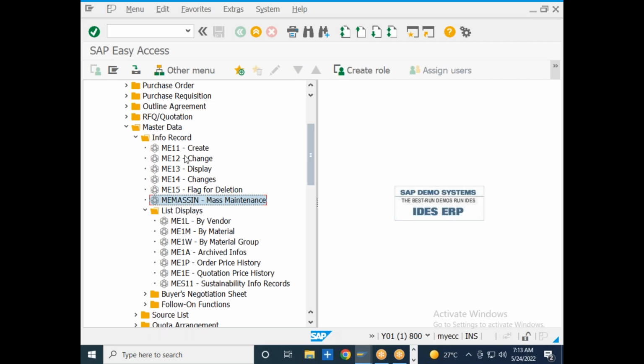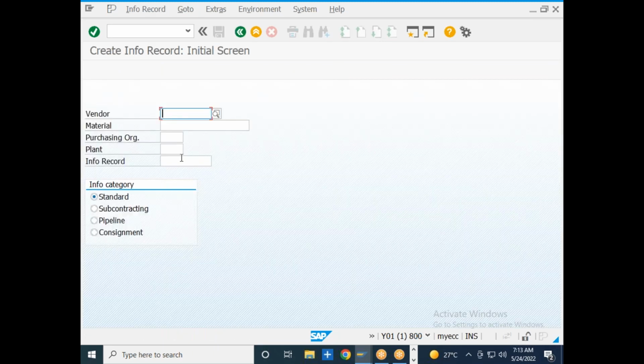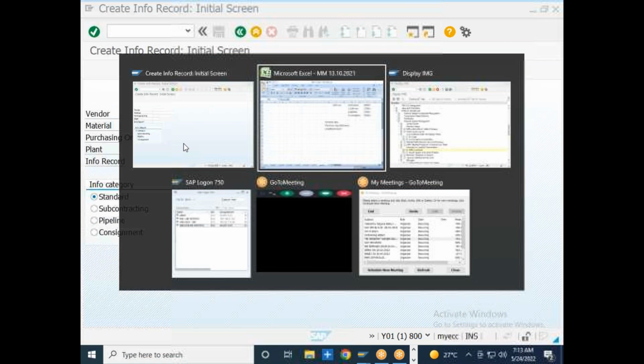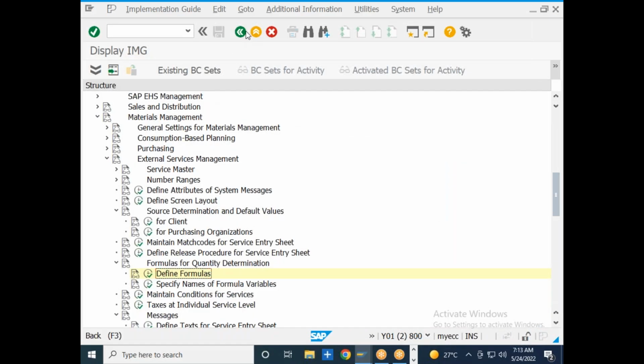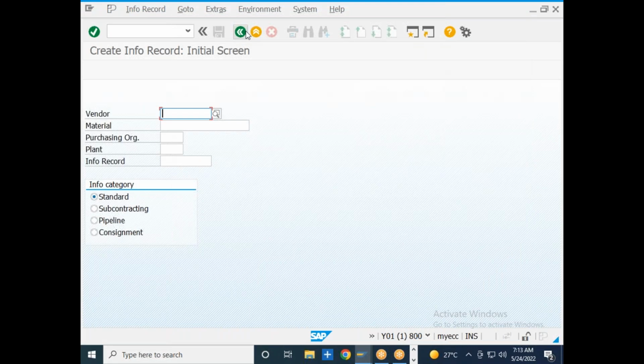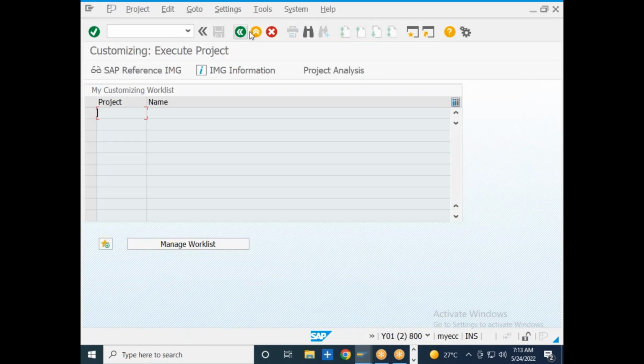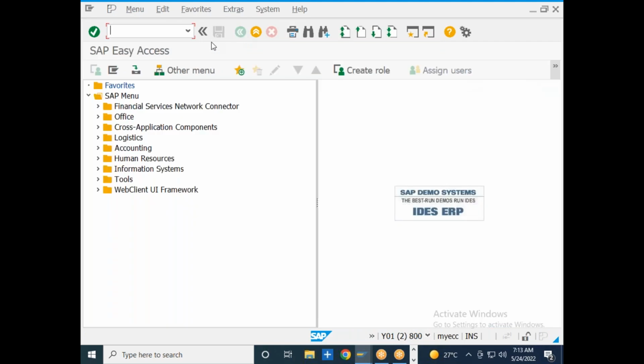So I want to create an info record. What I will do, I will go to the ME11 transaction code, and I will give the vendor number for which I want to create an info record. So I will give the vendor number as 7030. I think we need to have one vendor, and we can use 7030, but we will see the material.